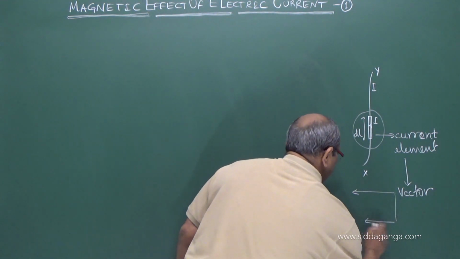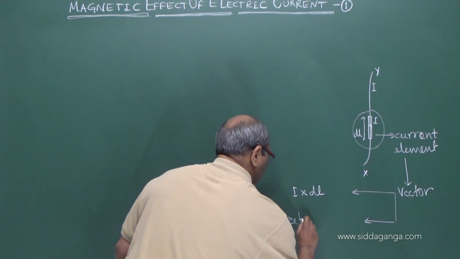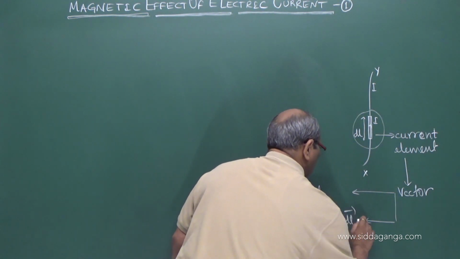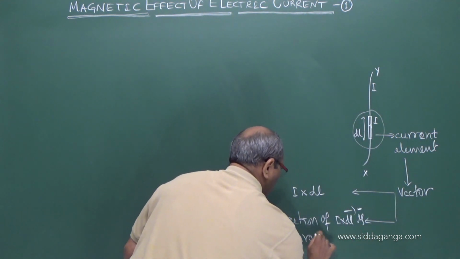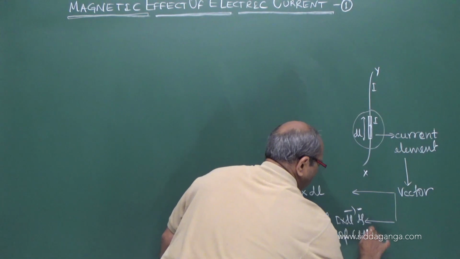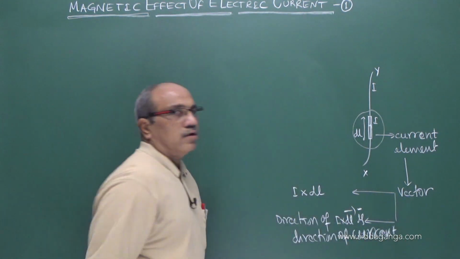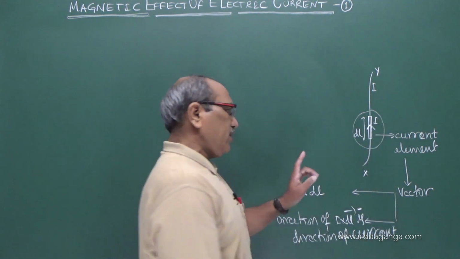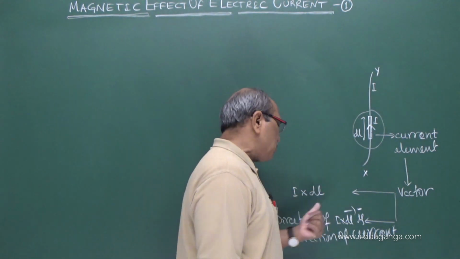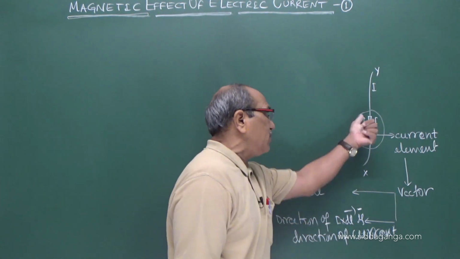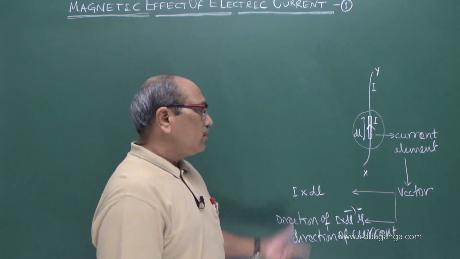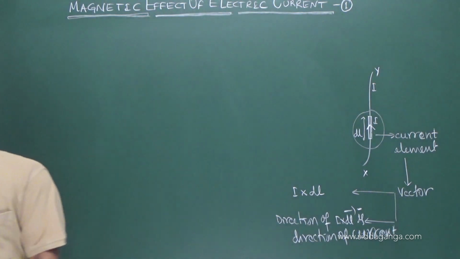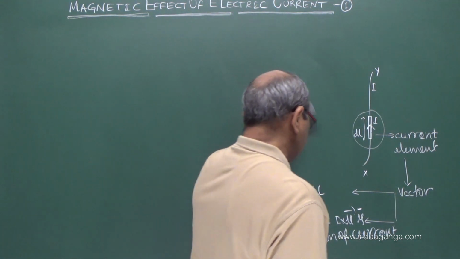As far as direction is concerned, the direction of the current element I dl is the direction of the current. This concept is necessary to understand the magnetism associated with the current carrying conductor.